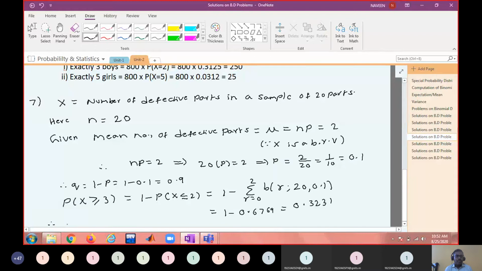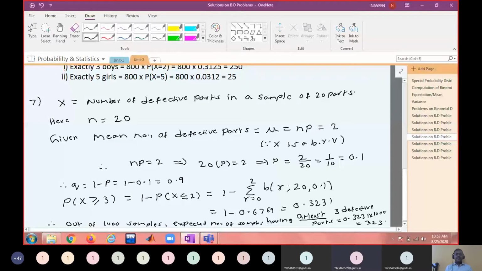Therefore, out of 1000 samples, the expected number of samples having at least 3 defective parts is equal to 0.3231 into 1000, approximately 323.